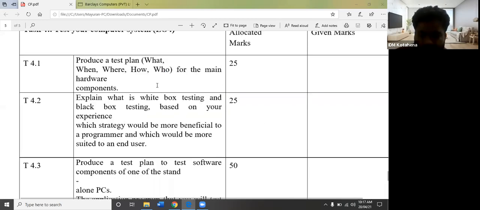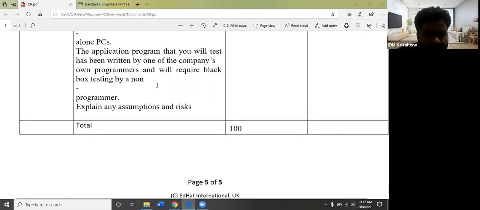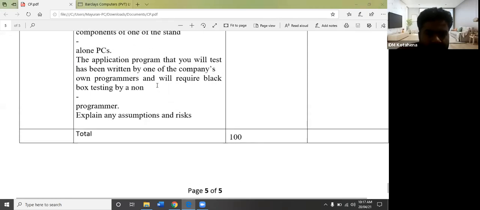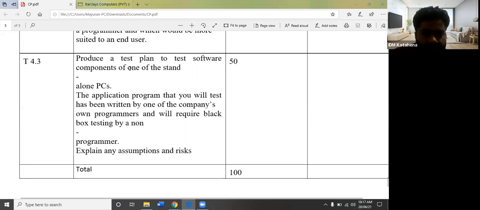Then this one: produce a test plan to test software components of one of the standards.